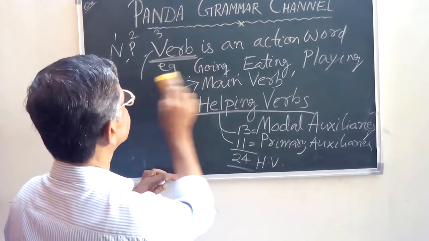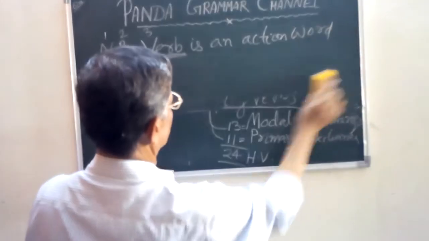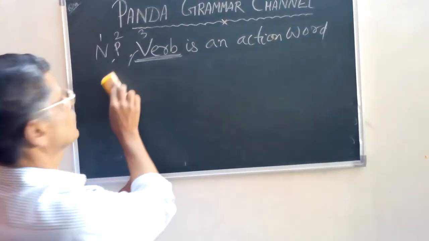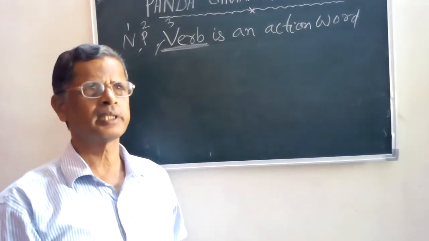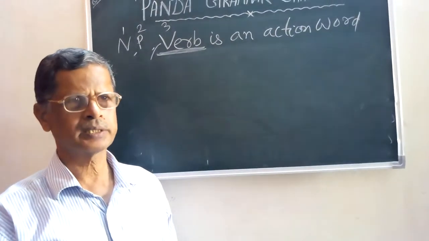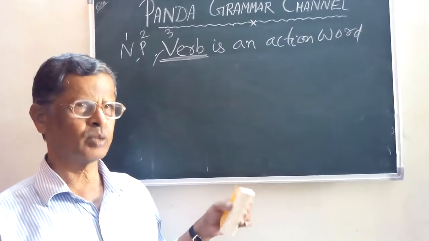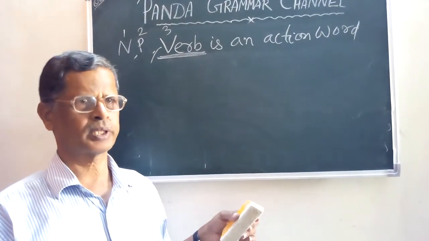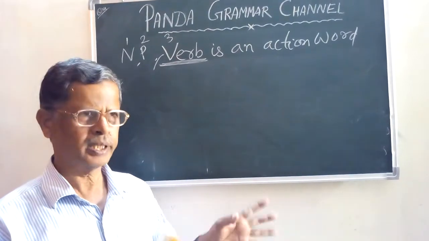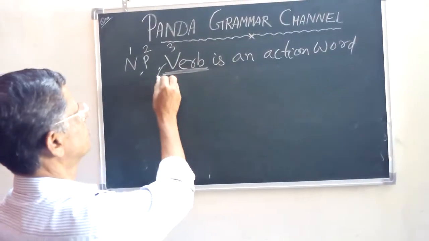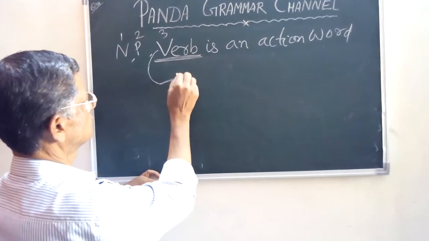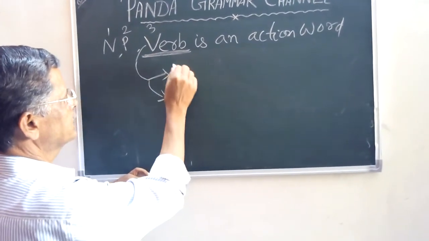Now I'll come to a very important thing, that is transitive verb and intransitive verb. In Indian language we say sakarmaka kriya and akarmaka kriya. Now what is a transitive verb and what is an intransitive verb?